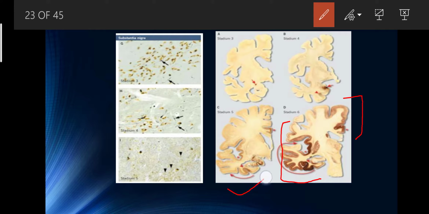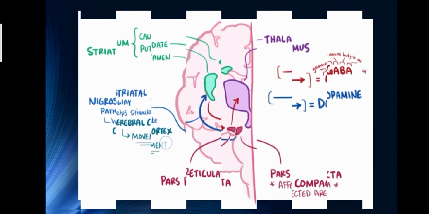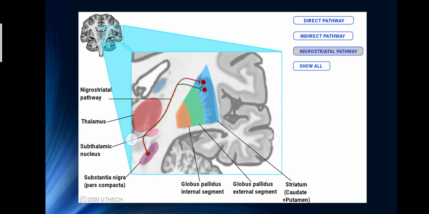It is paler, because here the nerve cells have died. Here you can see the dopaminergic neurons in the substantia nigra. Okay, let's move on to our slides.